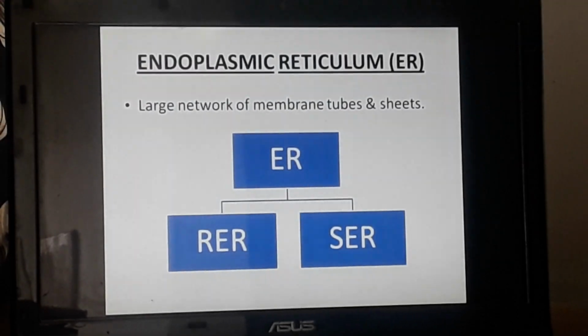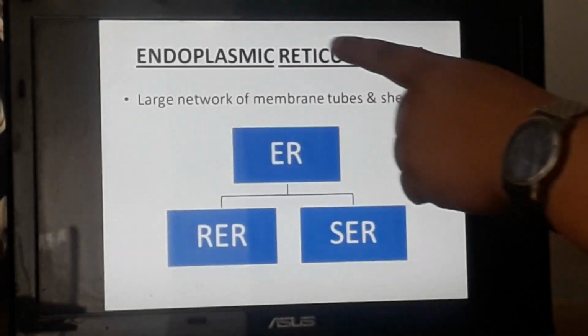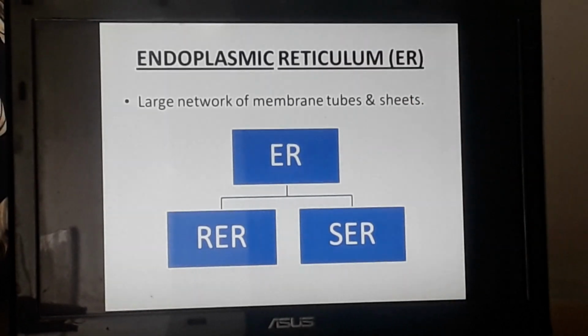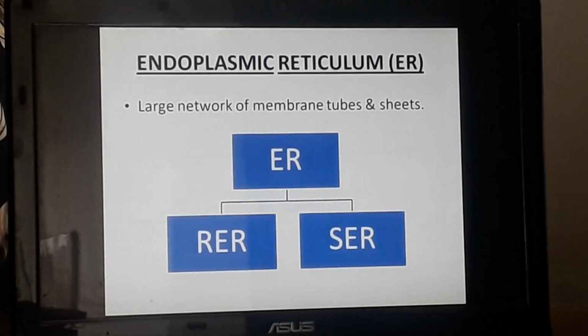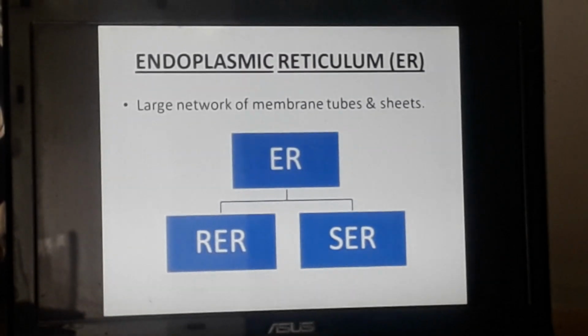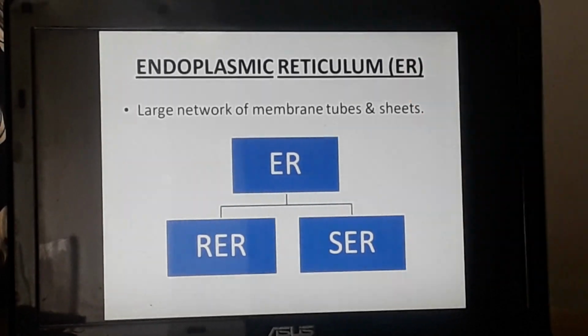We go to the next topic, another cell organelle, which is called the endoplasmic reticulum. In short it is called ER. If you see its picture or image, you will see that it is made up of large tube-like structures.